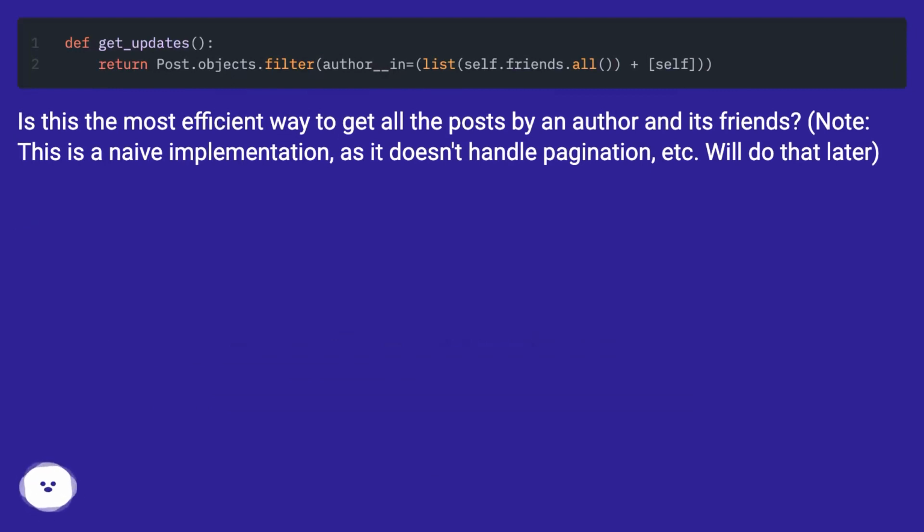Is this the most efficient way to get all the posts by an author and its friends? Note, this is a naive implementation, as it doesn't handle pagination, etc. We'll do that later.